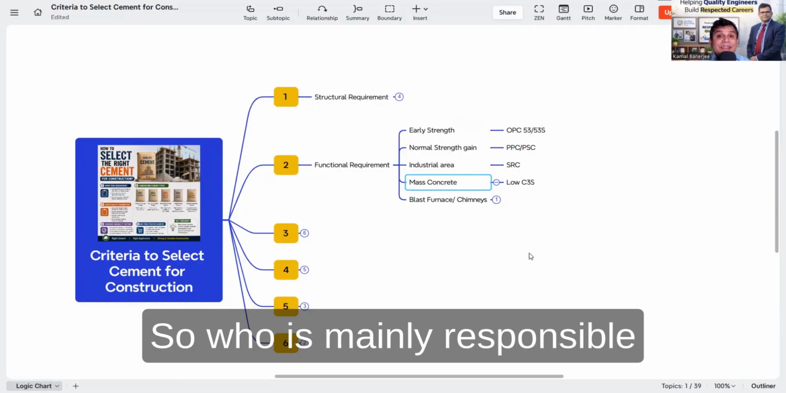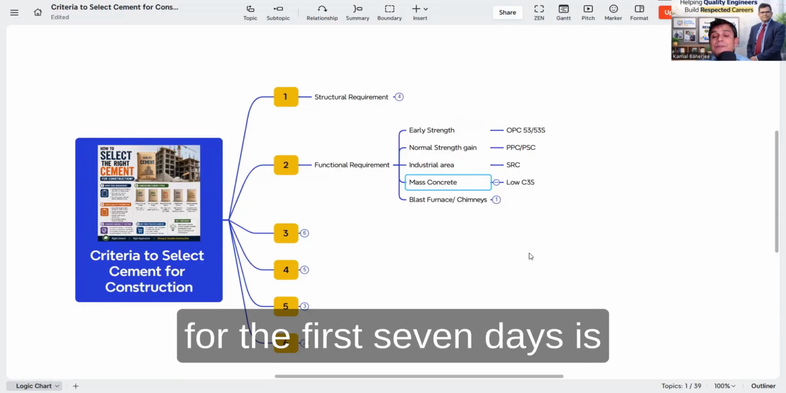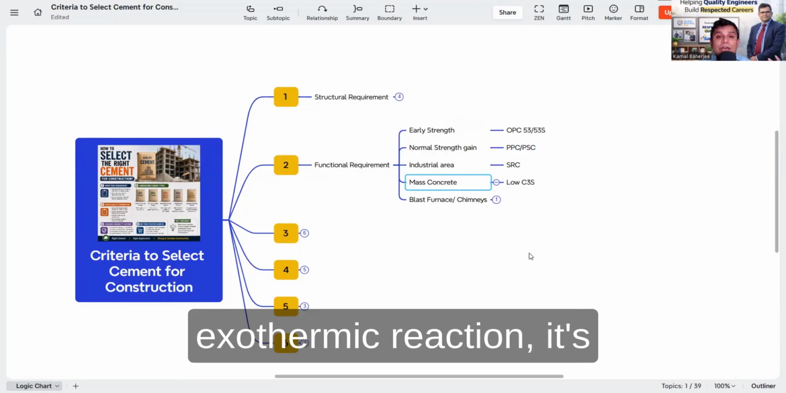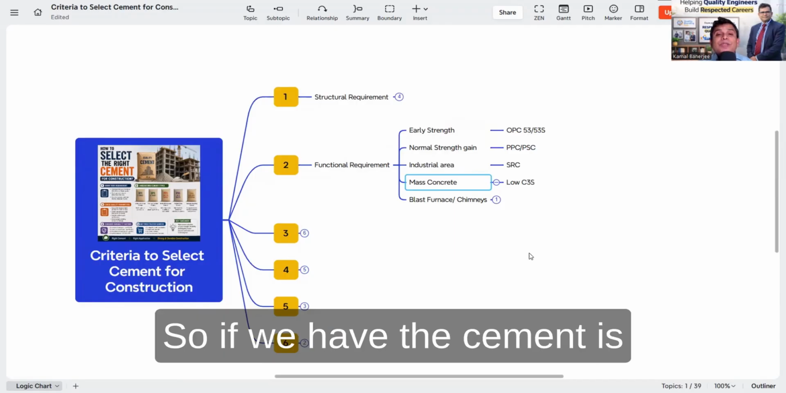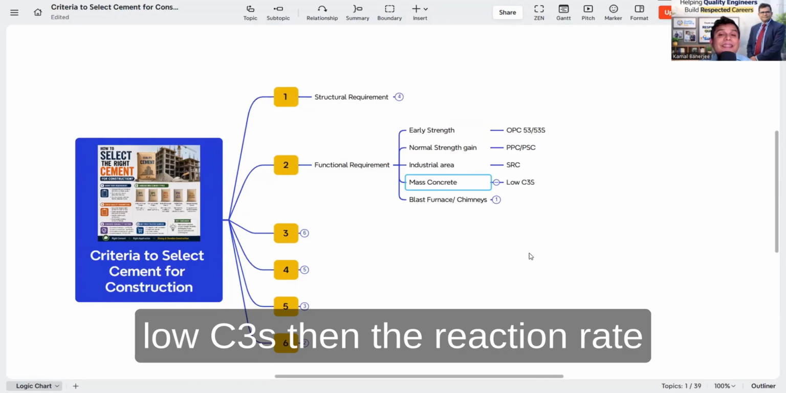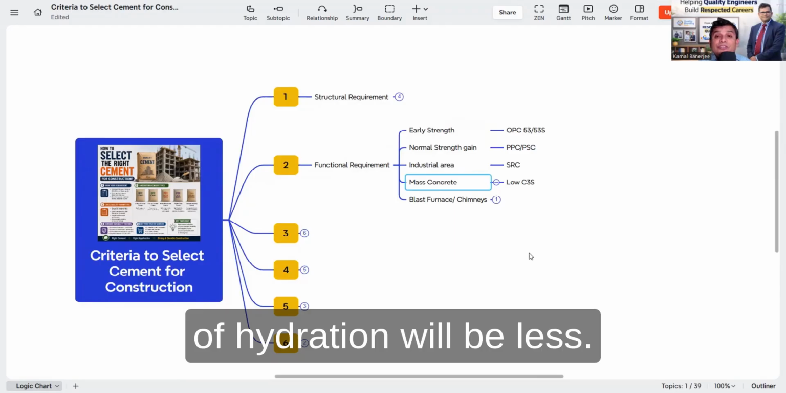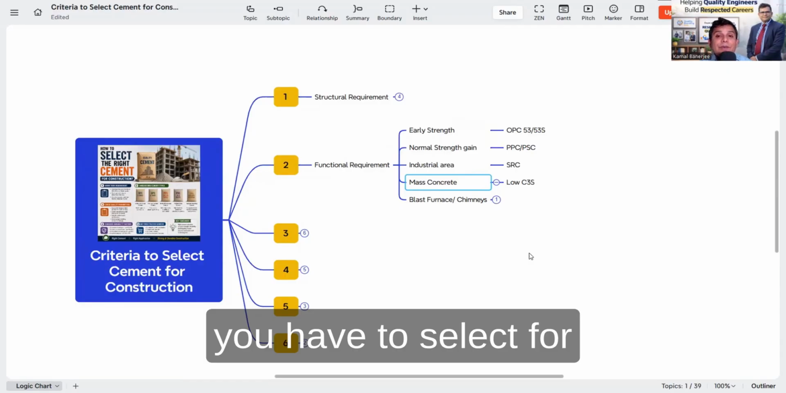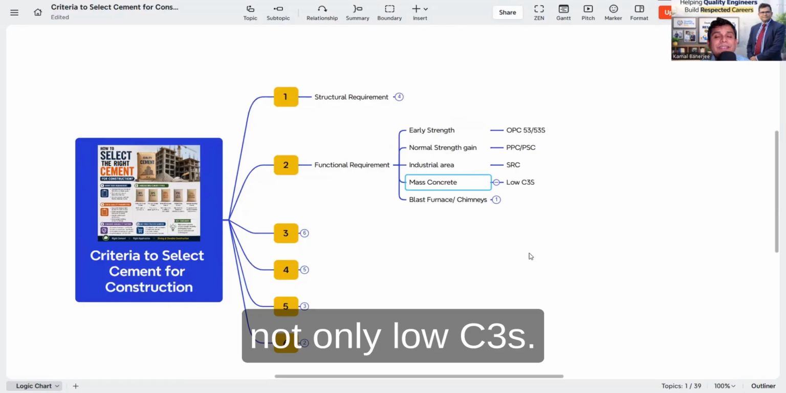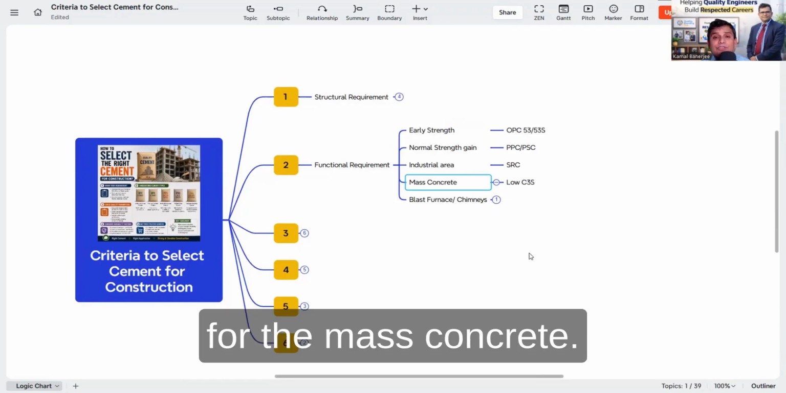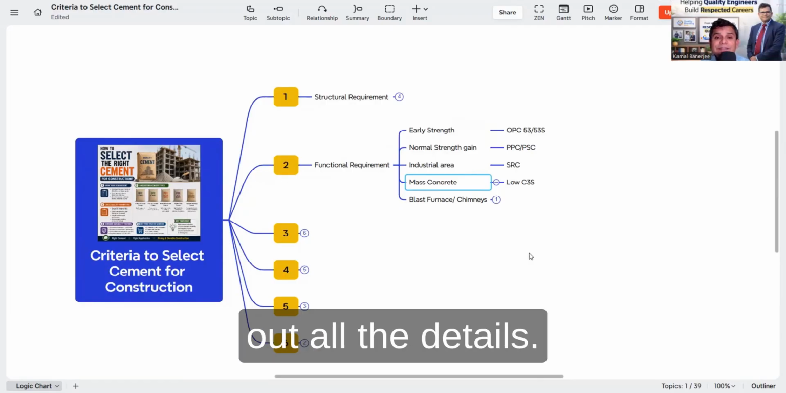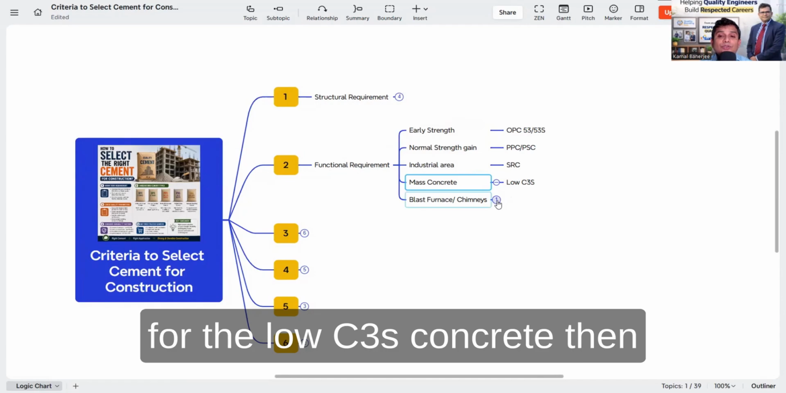Who is mainly responsible for the heat of hydration for the first 7 days is the C3S, because it starts reacting immediately with the water, and it is an exothermic reaction, producing heat. So if the cement is low C3S, then the reaction rate will be less, and the heat generation will be less. Keeping this in mind, you have to select low C3S for the mass concrete. Not only low C3S, we have to use supplementary cementitious material and ice flakes. There are other criteria for the mass concrete. I have made a detailed video on that. The link is in the description, you can check and find all the details. So if mass concrete, go for low C3S cement.